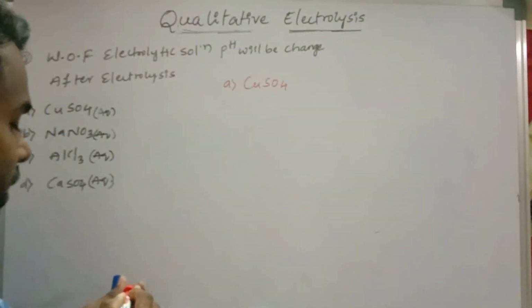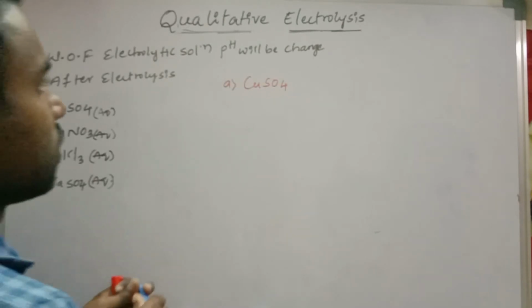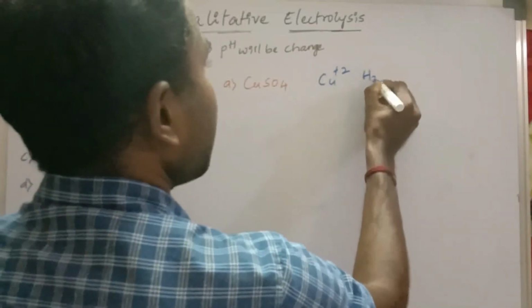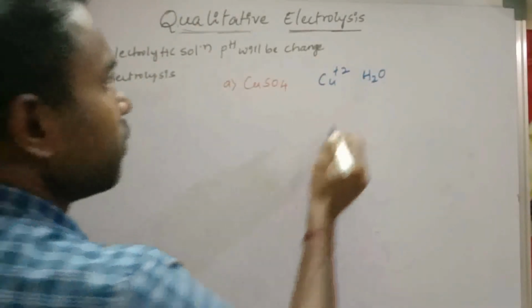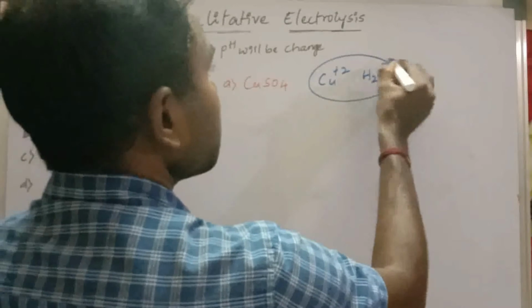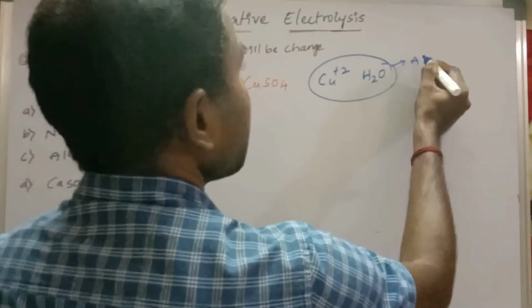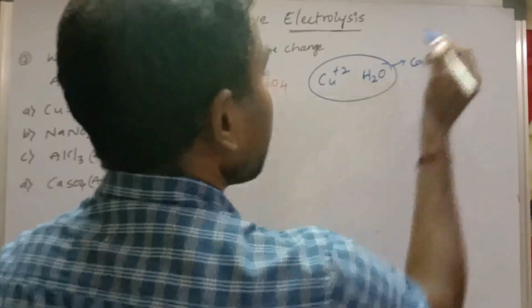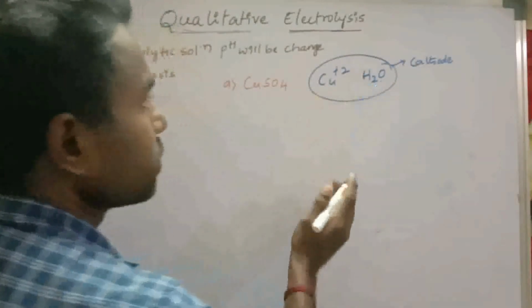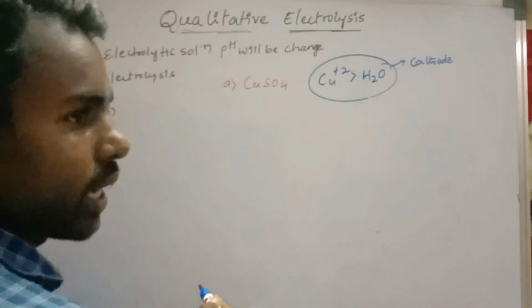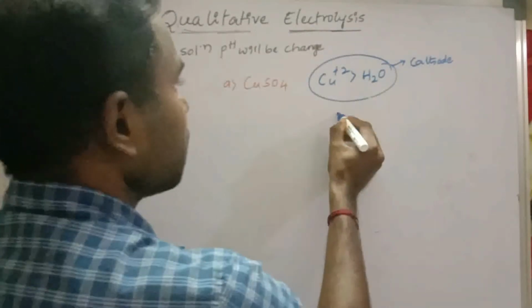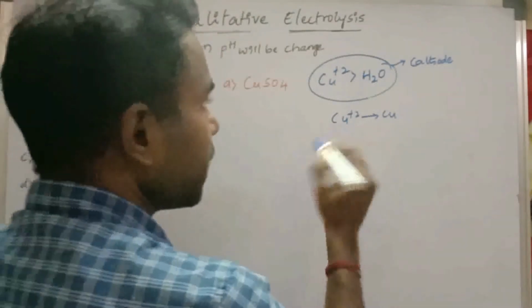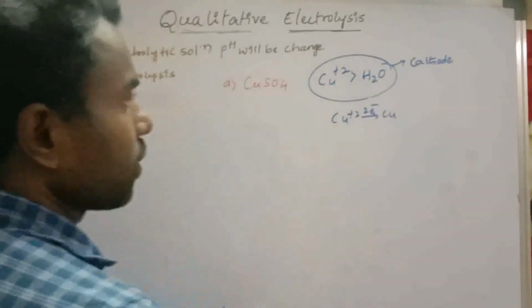CuSO4. In that CuSO4 we have Cu plus 2 and water. So between these two there is a competition at cathode. In these two, which has more reduction potential? Cu plus 2, it has more reduction potential. Then Cu plus 2 will undergo reduction by taking 2 electrons.